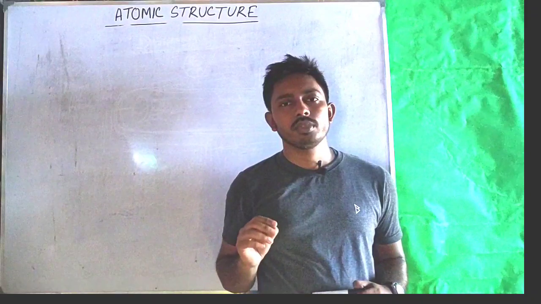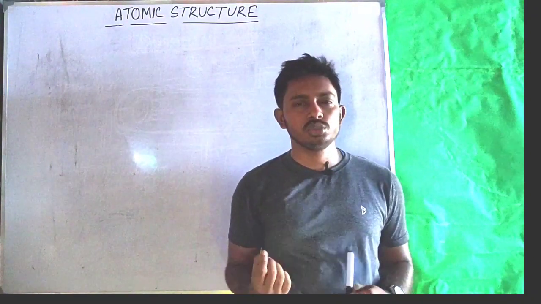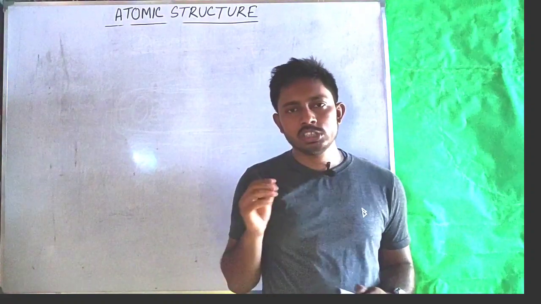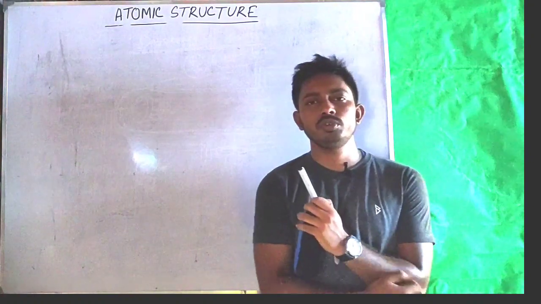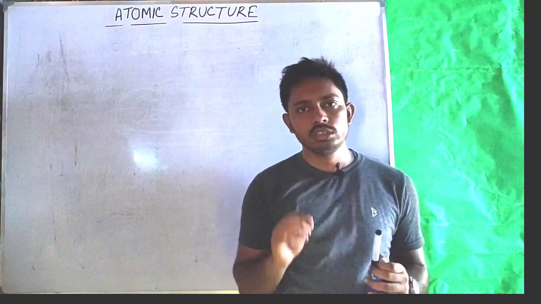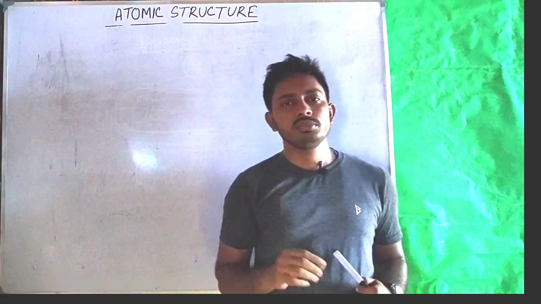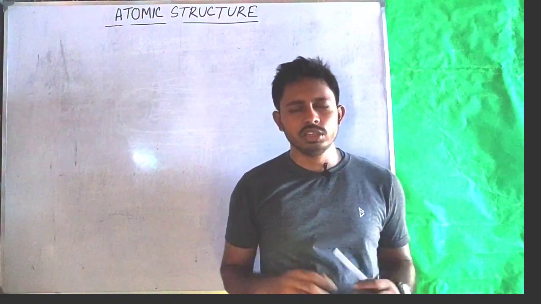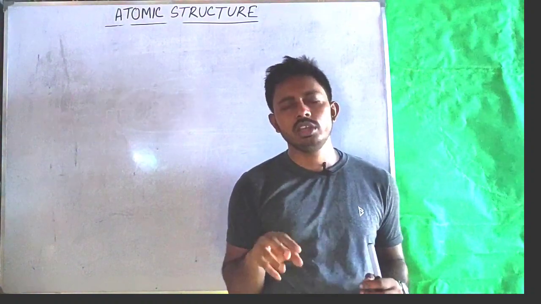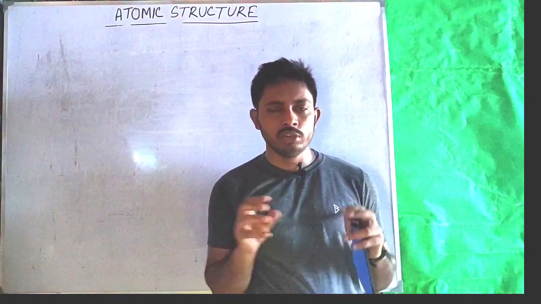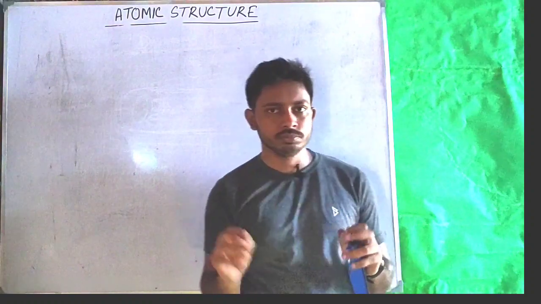J.J. Thomson discovered electron, and he also understood that there was some positively charged particle in an atom. So the first model which was put forward was by J.J. Thomson. In his model, J.J. Thomson described atom as a positively charged sphere in which negatively charged electrons are embedded in such a way that the repulsion between electron and proton were counterbalanced by attraction between electrons and protons.